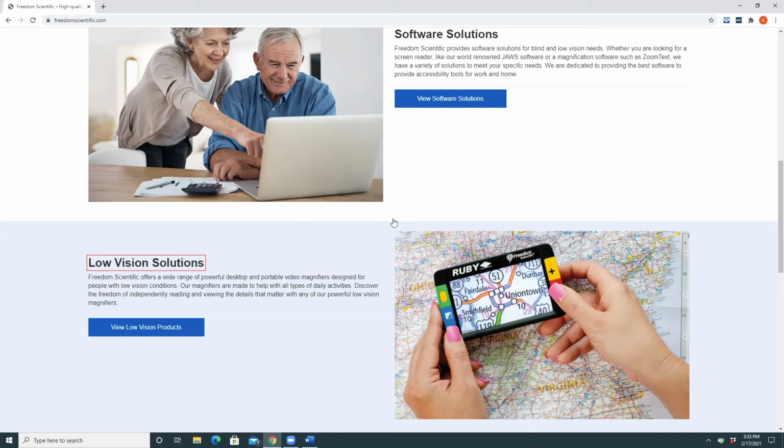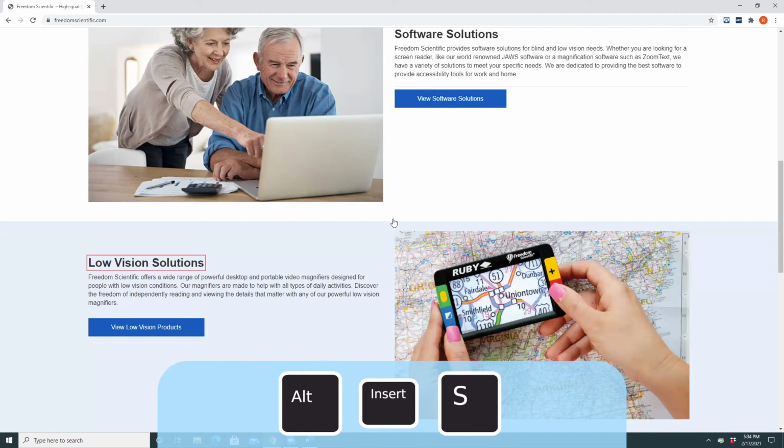But there's a particular scheme that's been pre-built for us that will communicate these things, help us understand what's a link and what's a heading without using those particular words. It's actually going to use different voices to read different types of elements. So let's learn how to switch to it. The keystroke to open the list of schemes that are available is Alt Insert S as in scheme. So Alt Insert S, I'm going to press it now.